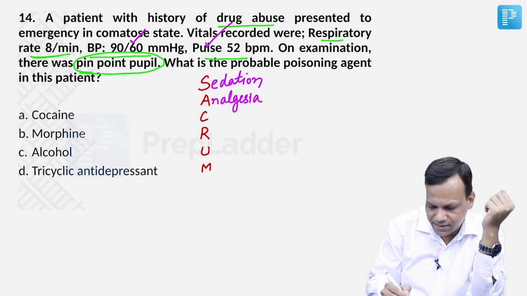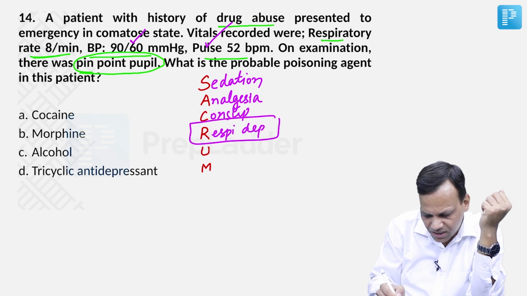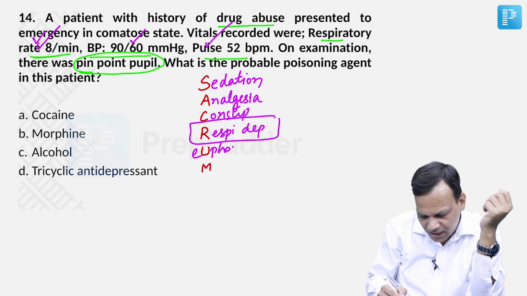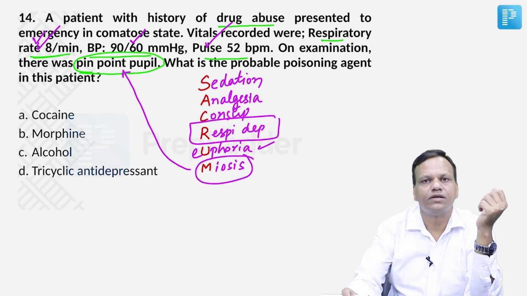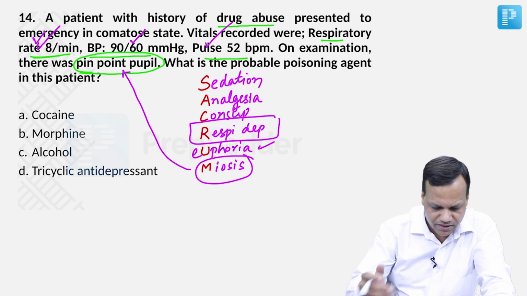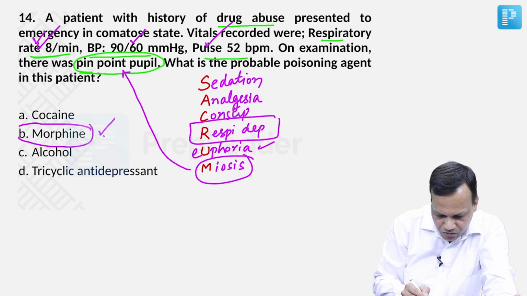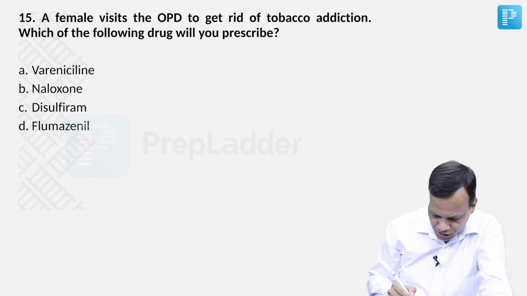Opioids are mainly used as analgesics. C for constipation, that is the important side effect. R for respiratory depression. So that is seen in this person, respiratory rate of 8. U for euphoria, they are addictive drugs, cause euphoria. And M for miosis, means pinpoint pupil. So these are the symptoms of overdose of opioids. So which is the opioid here? The answer is morphine. So these are seen in morphine poisoning. Okay, moving to next question.